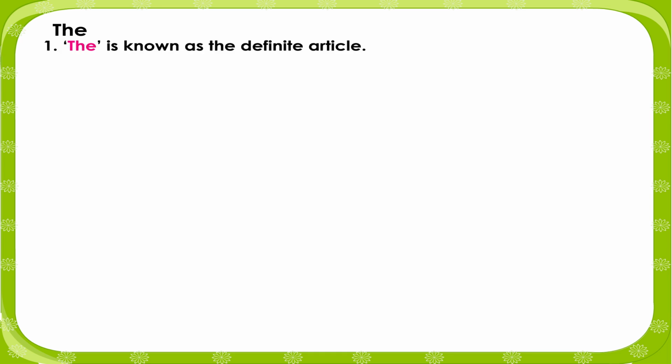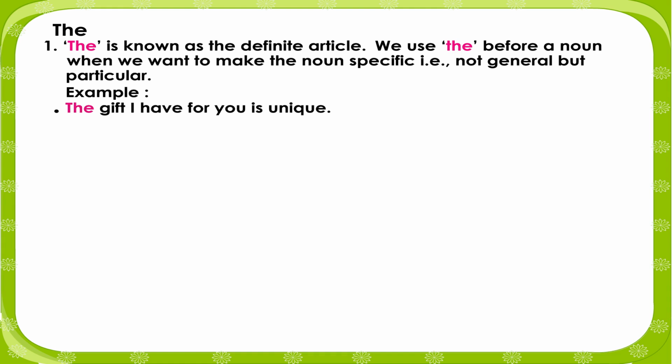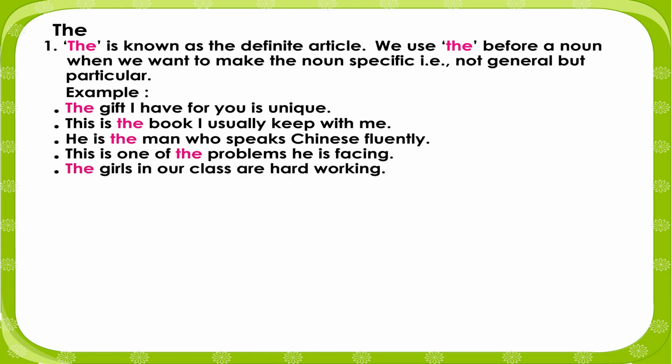The. 1. The is known as the definite article. We use the before a noun when we want to make the noun specific, that is, not general but particular. Example: The gift I have for you is unique. This is the book I usually keep with me. He is the man who speaks Chinese fluently. This is one of the problems he is facing. The girls in our class are hardworking.